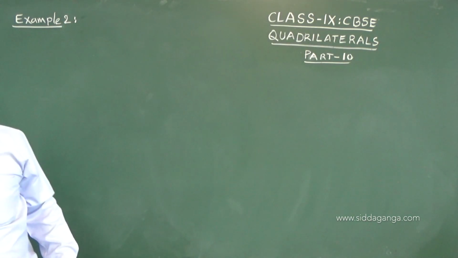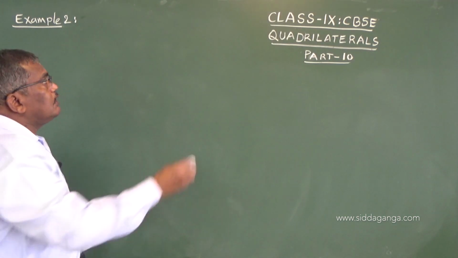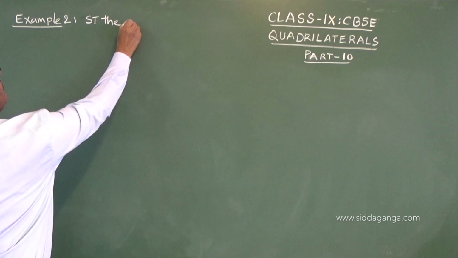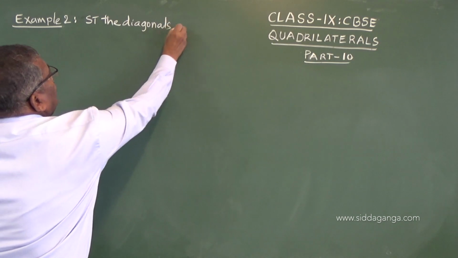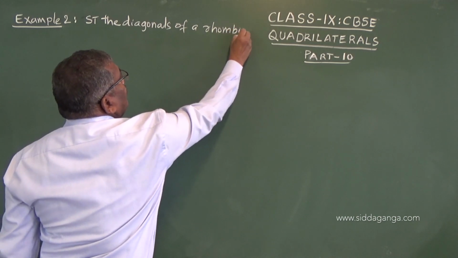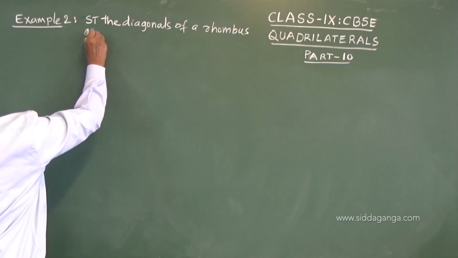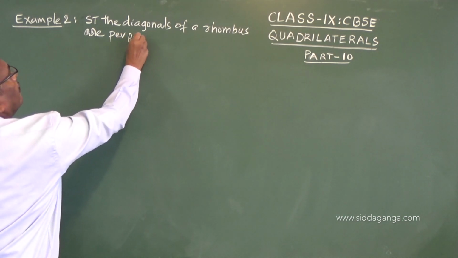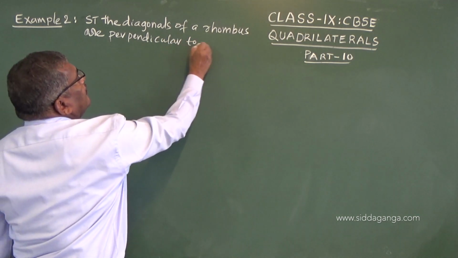It states: show that the diagonals of a rhombus are perpendicular to each other.